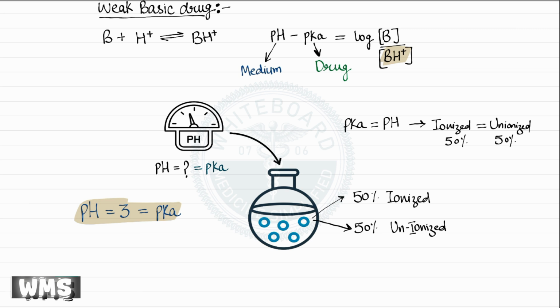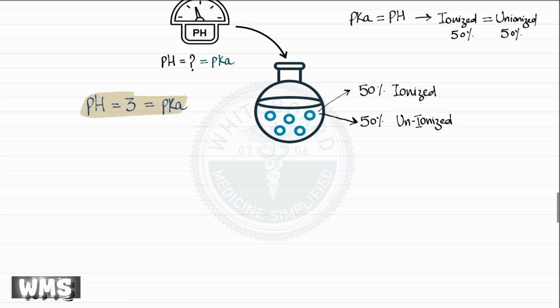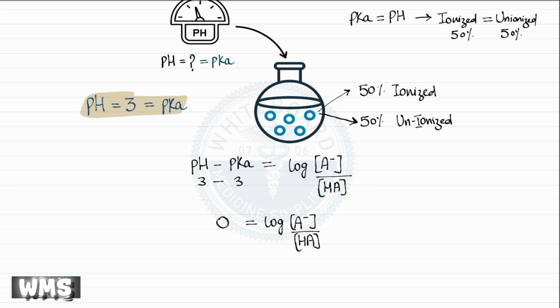Now we can ask from the Henderson equation if this is true or not. If the pH of the medium is 3 and the pKa of the drug is also 3, we can put these values into the equation for a weak acid drug. Since pH minus pKa equals 0 in this situation, we take the anti-log of 0, which comes out to be 1, which means that the ratio of ionized to unionized drug is 1 to 1. Thus, this mathematical result confirms what we already understand conceptually. When pH equals pKa, the ionized and unionized forms of the drug are present in equal amounts.